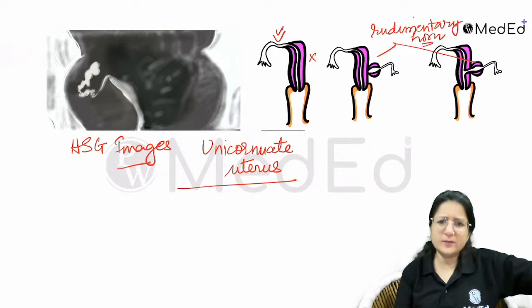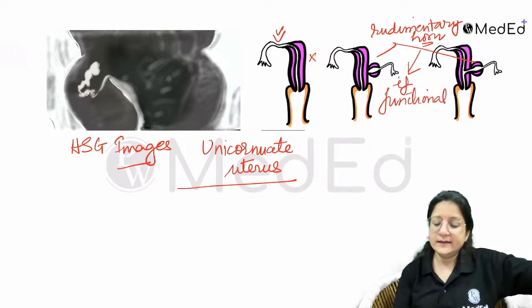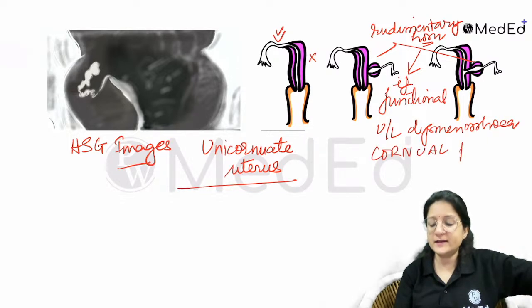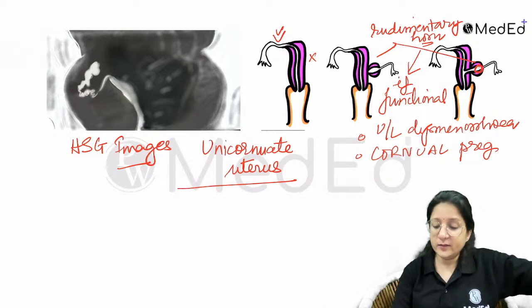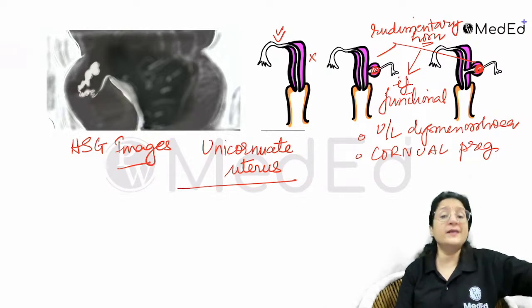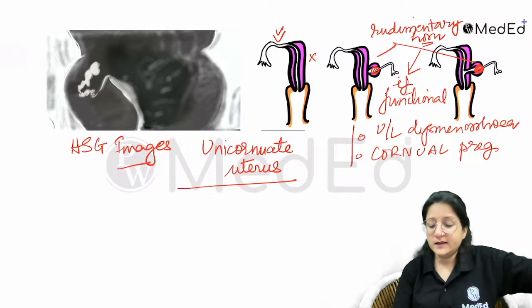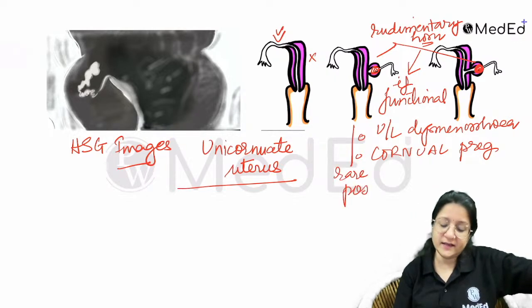This is uncommon but possible. If this rudimentary horn is functional, okay, then there can be complaints like unilateral dysmenorrhea, or there can also be a cornual pregnancy. What is a cornual pregnancy? A cornual pregnancy is a pregnancy in the rudimentary horn. That could be there, rare but possible.